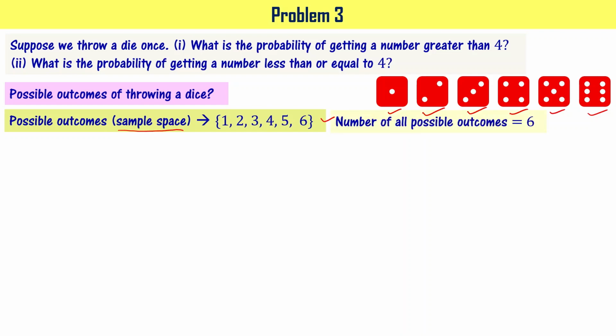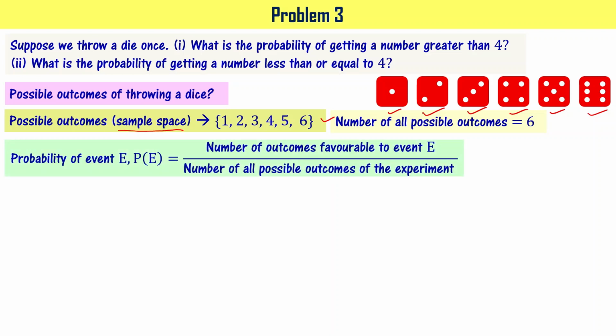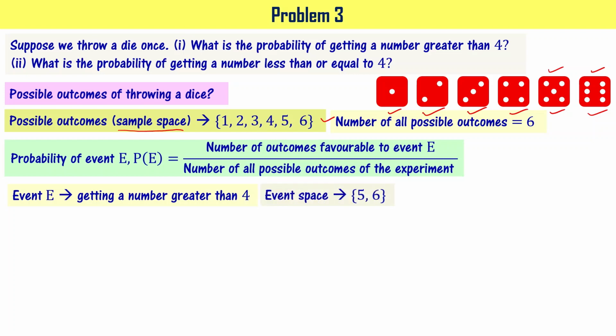right? Now, what is the probability of getting a number greater than 4? You observe the numbers greater than 4 are 5 and 6, right? So when I say event E is getting a number greater than 4, the event space is going to have 5 and 6.